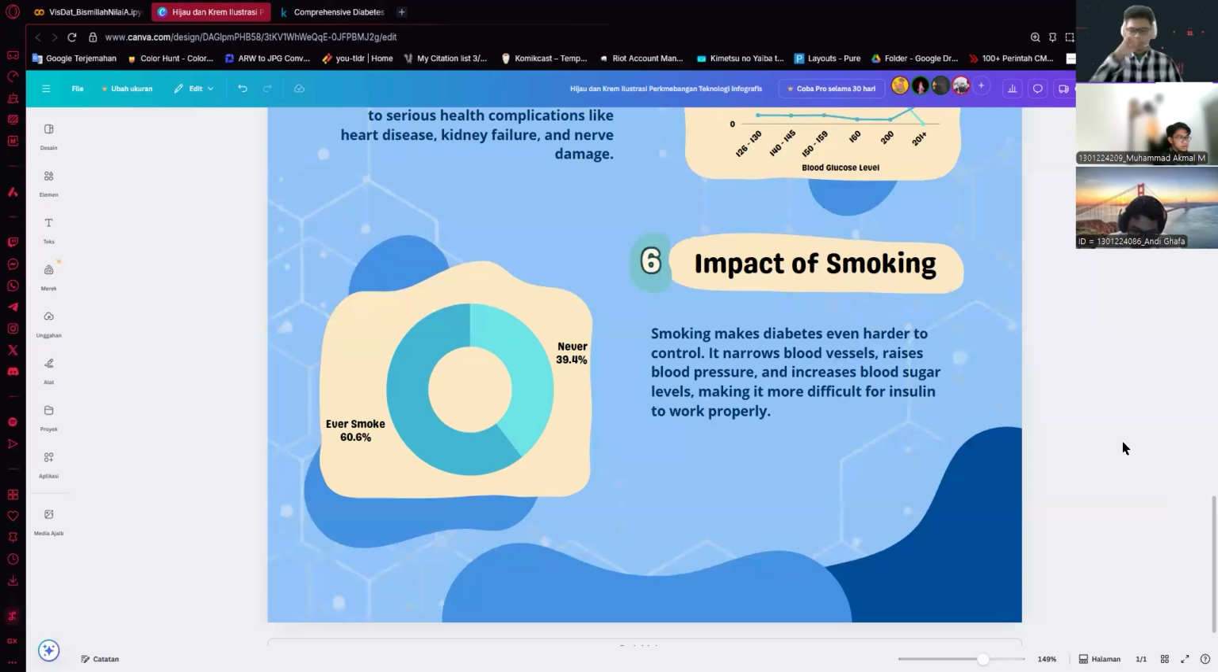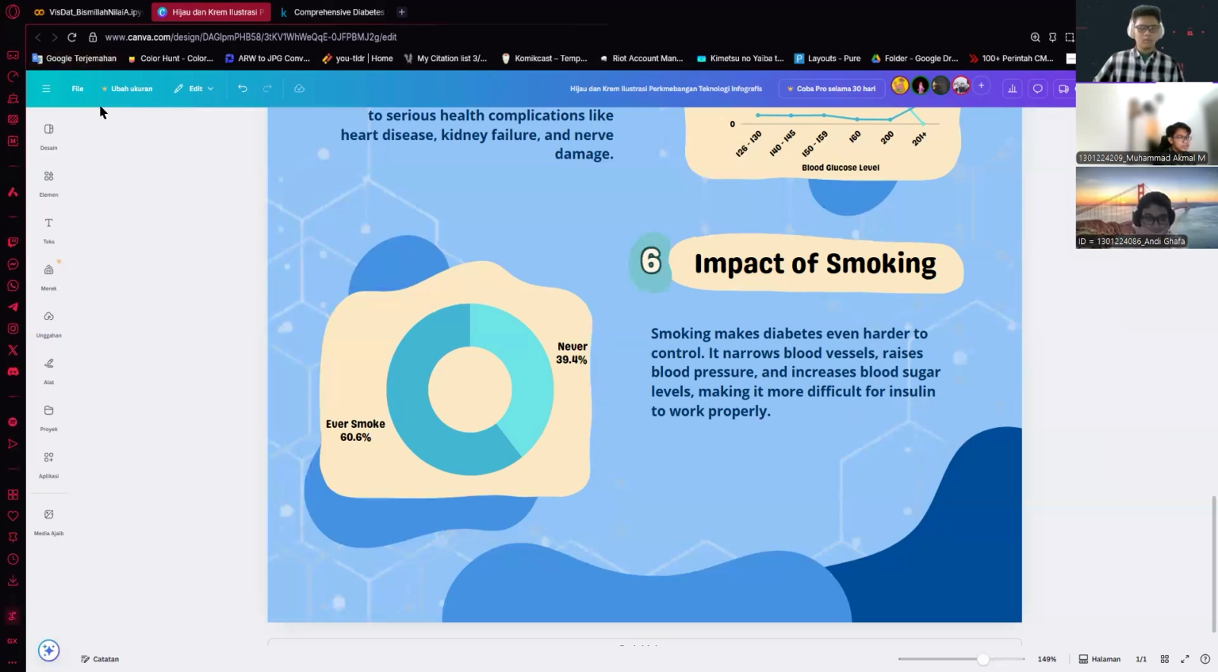So other than the others that have been mentioned by me and my friends, smoking makes diabetes even harder to control since it narrows blood vessels, raises blood pressure, and also increases blood sugar levels, making it more difficult for insulin to work properly to halt diabetes disease. So from our data set, we found that 60% of people who have smoked caught diabetes, and 39% of people who never smoked didn't catch diabetes.